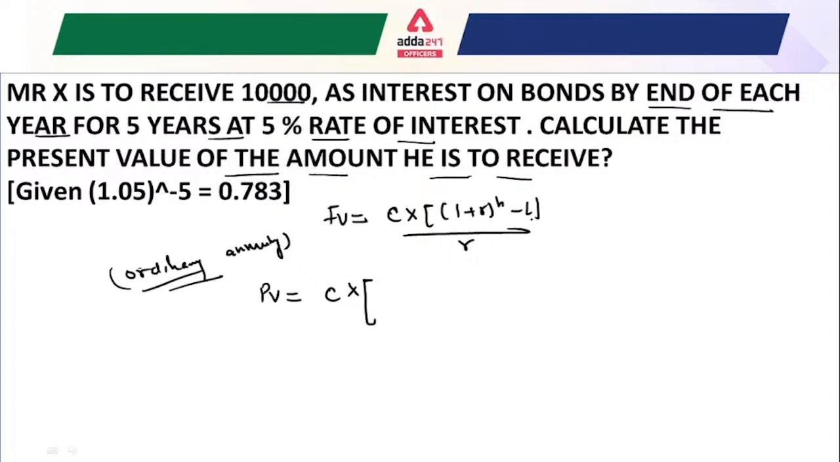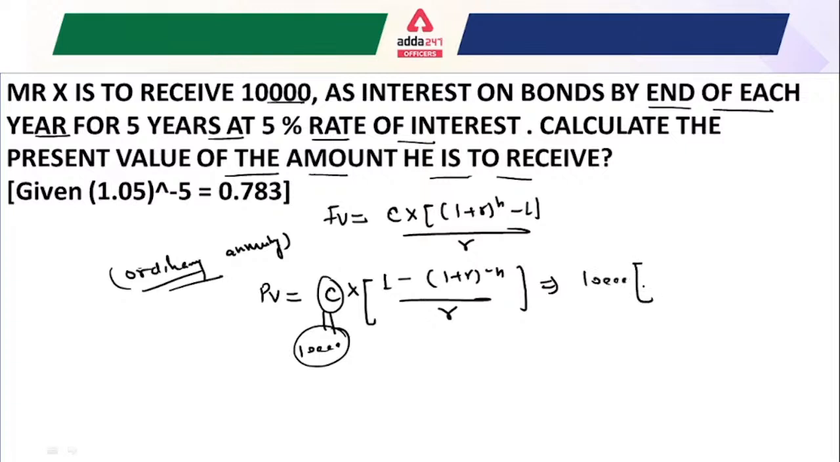Okay, so here 1 is positive, so convert it into negative, and 1 plus r to the power minus n, divided by r. Now the cash flow is 10,000 rupees, right? So this would be our cash flow of 10,000 rupees, multiplied by 1 minus 1 plus the rate of interest, which is 5%, or 0.05, to the power of 5, and again divided by 0.05, right?